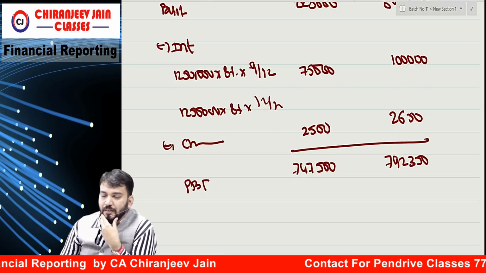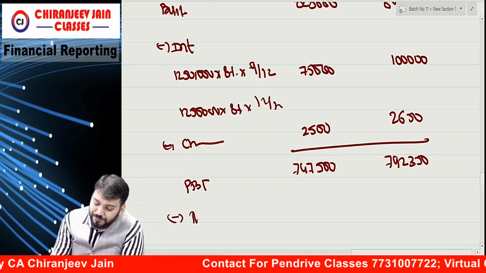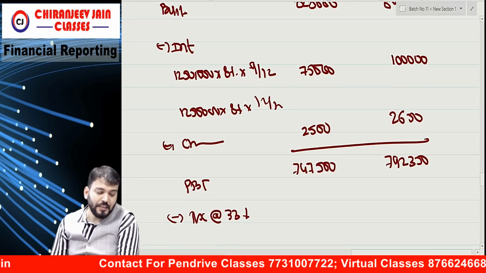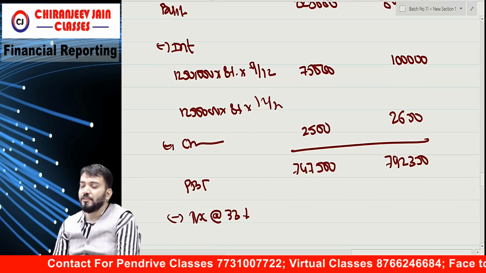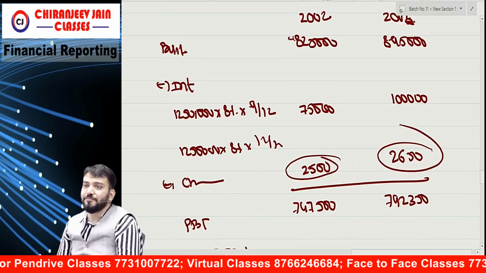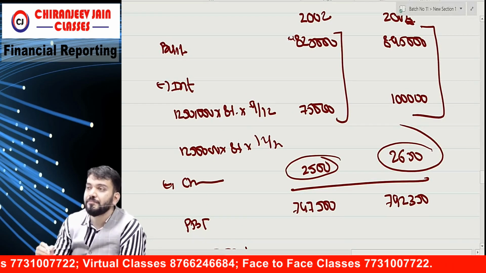Correct? Understood? Now we'll say tax at what rate? 33%. But the fair value loss will have no tax consequences, they have said. So we'll calculate tax on this only.